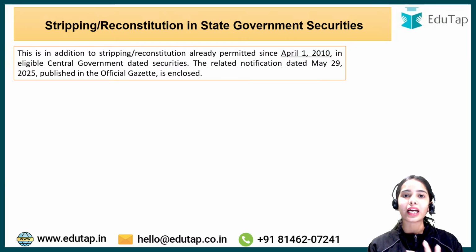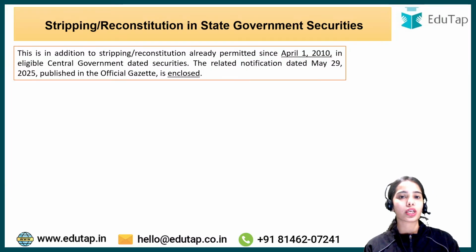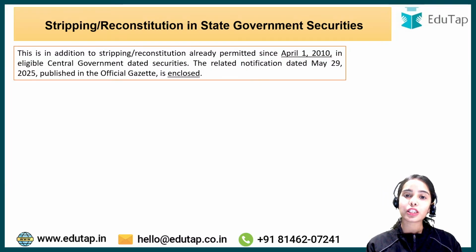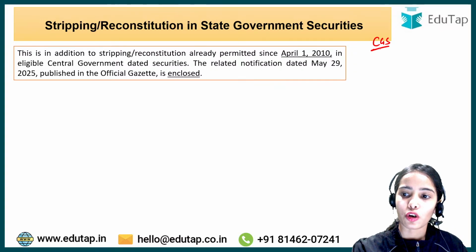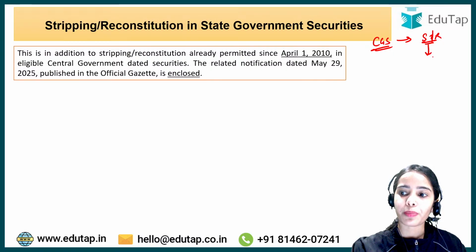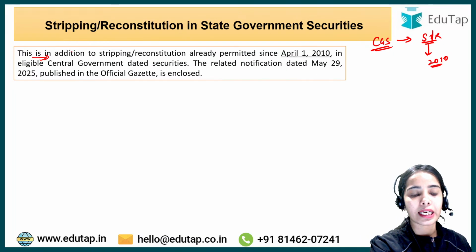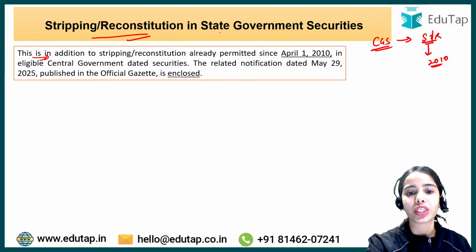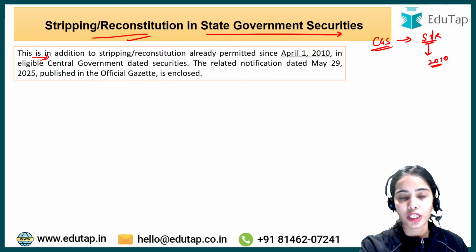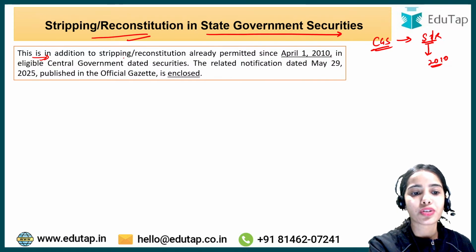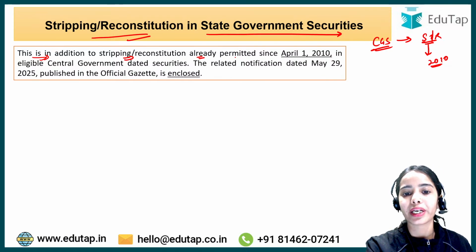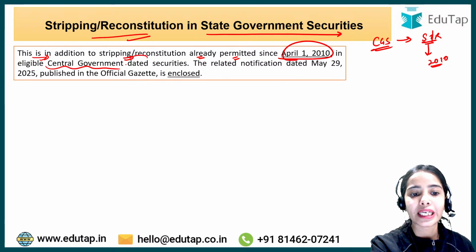And let me tell you that it's not like for central government securities it is not available. For the central government securities, this kind of stripping or reconstitution concept is available since 2010. So here you can see that this is an addition. Now the stripping or reconstitution that is brought in state government securities is in addition to the stripping or reconstitution that is already permitted since April 2010 in eligible central government dated securities.